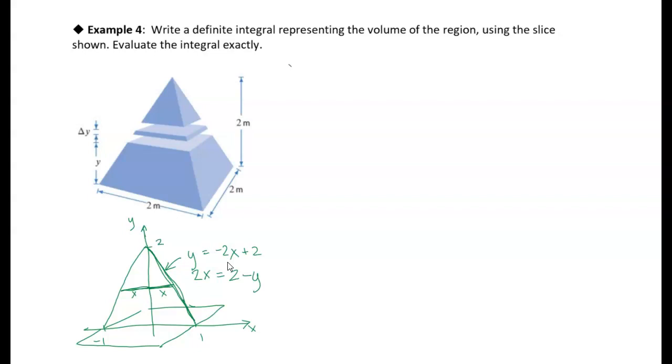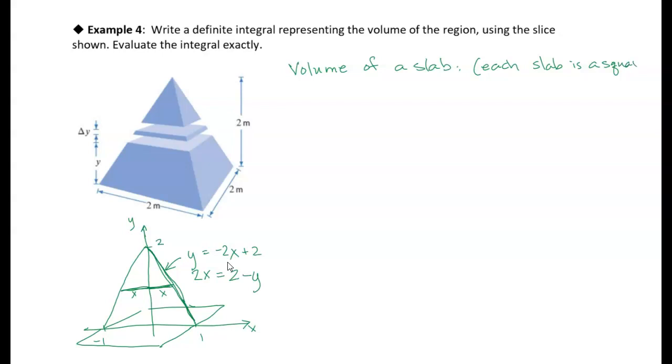So let's find the volume of any slab. Call it a slab or a slice or however you want to term it. Each slab is a square prism, I guess you could call it.